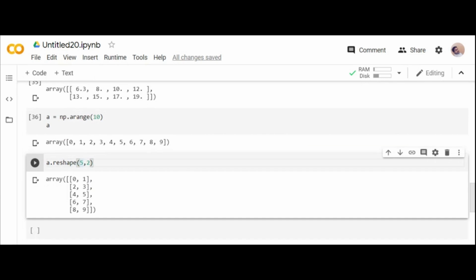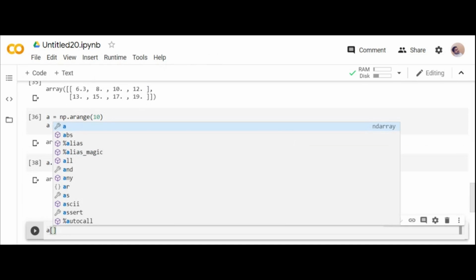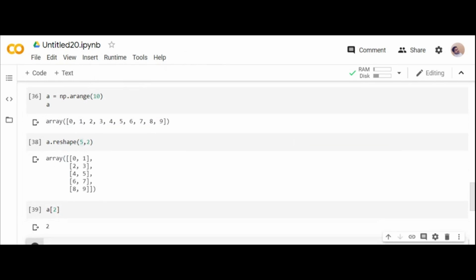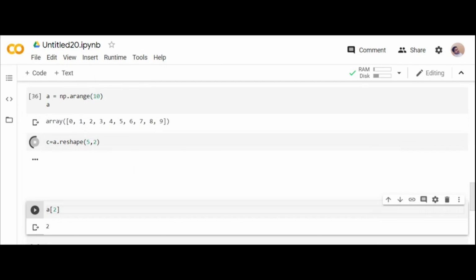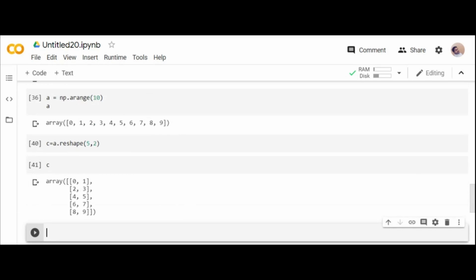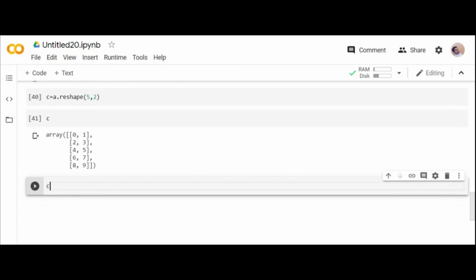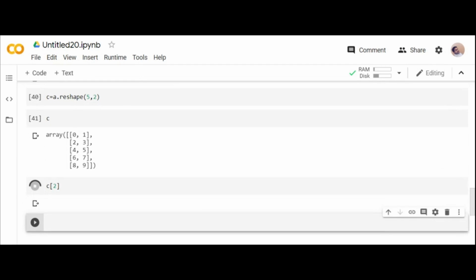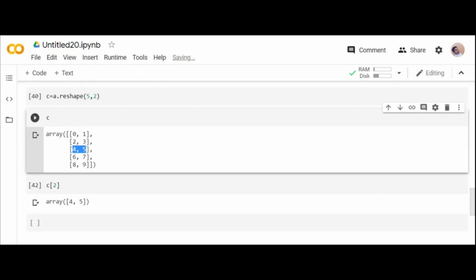This is how the simple arrays are. You can go for indexing and slicing. If you go for A of 2, you get the second element. See, if I give this thing into C is equal to A dot reshape, and if you print C, now you can have an array of multi-dimension. If you go for indexing, hope you are aware of indexing, which accesses individual elements. If I give C of 2, what do you get? 4, 5, 0, 1, 2. That's how indexing goes on.